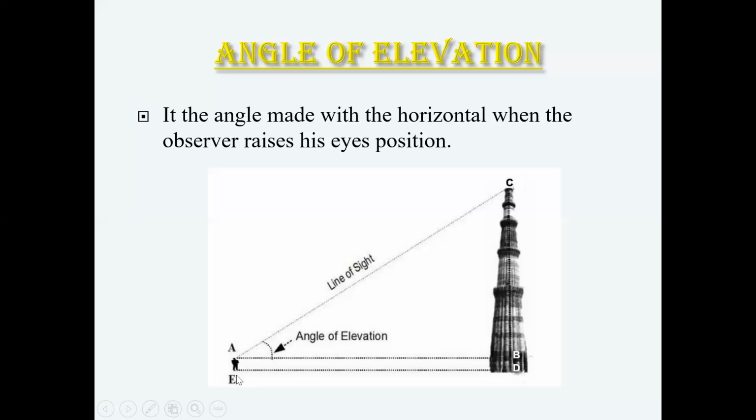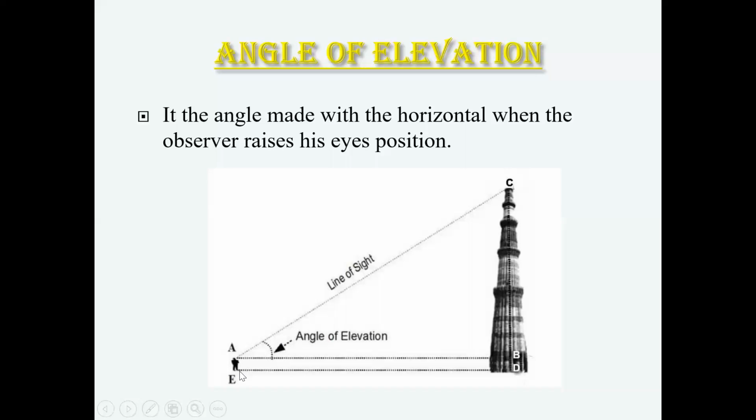Elevation is nothing but you must have a horizontal like B, and the point from where the observer is looking at the point C, which is the tip of the tower, the topmost point of this tower. We considered C, and the base of the tower we consider B. And this is the line of sight. Line of sight is the sight of the observer by which he is looking at the point C. And this is the angle of elevation, meaning how much he raises his eye to see the tip of the tower. That is nothing but the angle of elevation.